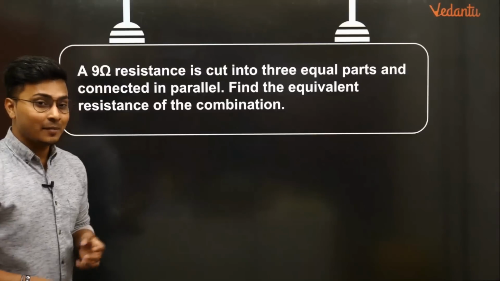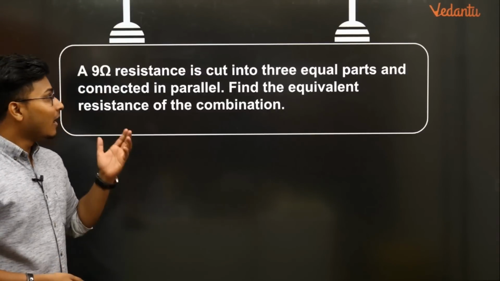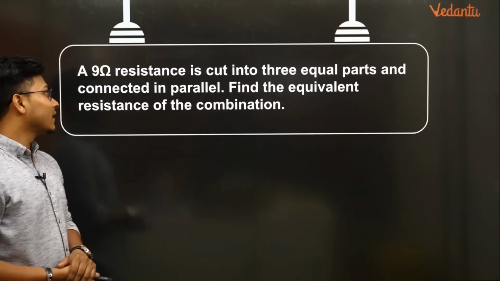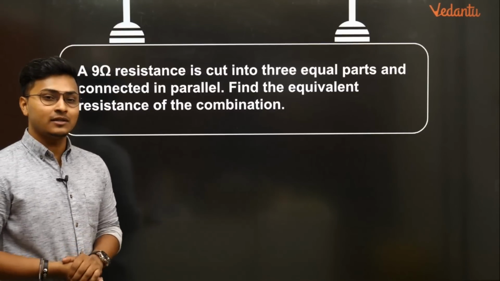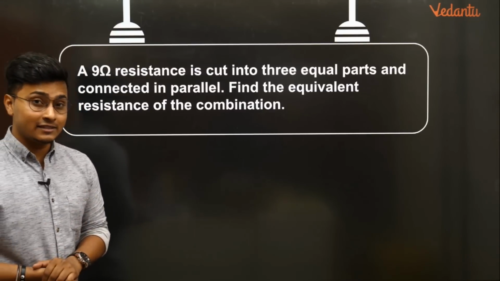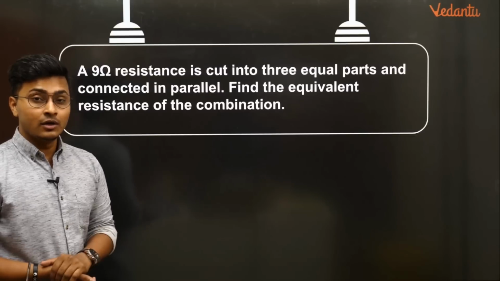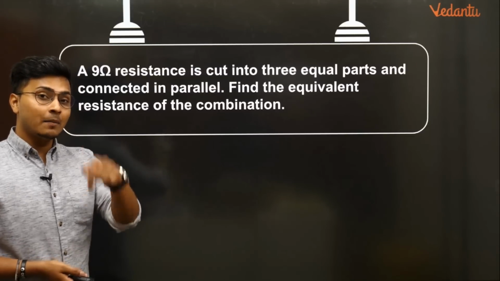Awesomely well done. Please take a picture of this homework. It's a very simple homework. A 9 ohm resistance is cut into 3 equal parts and connected in parallel. Find the equivalent resistance of the combination. A very simple question, similar to this question in the NCERT also, but this is a board question. So let me know how to do this problem in the comments down below.